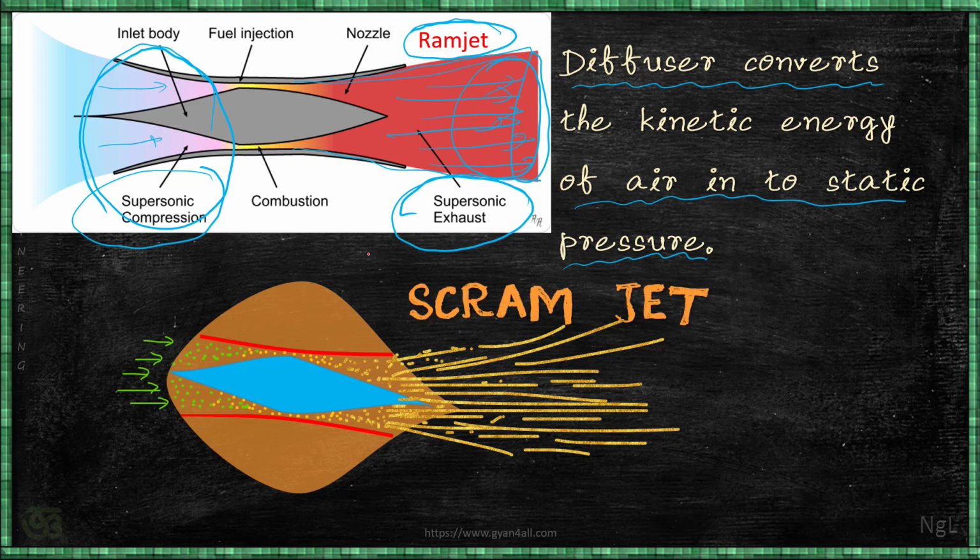The ramjet has some disadvantages, you just have to know the point, and this disadvantage is in the combustion. The combustion is not very good in a ramjet, and that is why there is another jet called the scramjet. Scramjet is nothing but supersonic combustion ramjet, in which the combustion is done in supersonic mode itself. We need not know more than this, that is more than enough for this subject at this level.